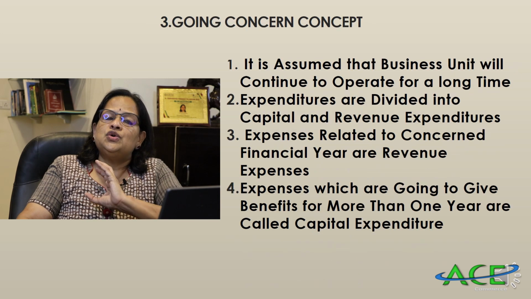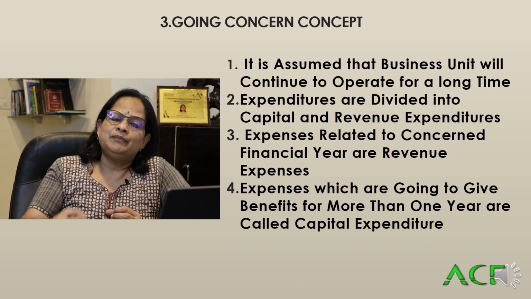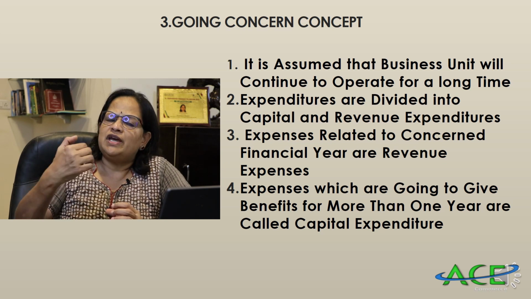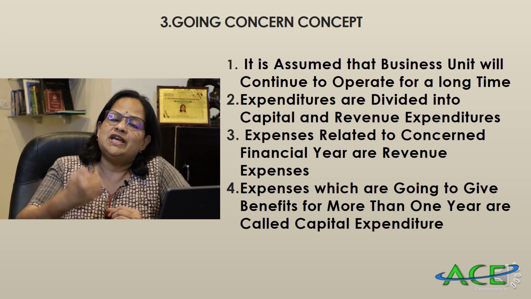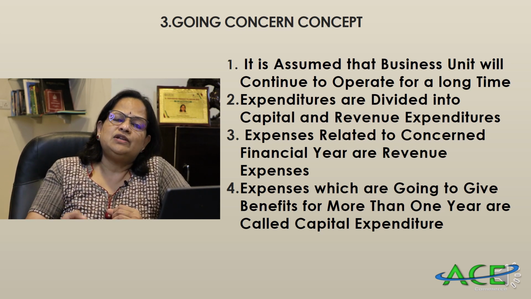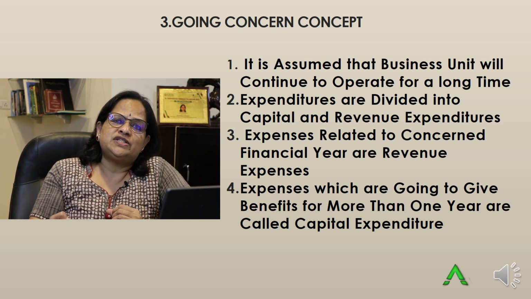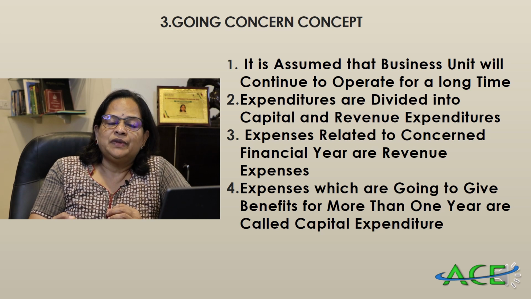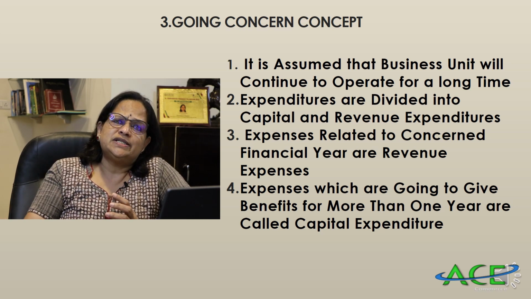Now the third one is going concern concept. You have to remember that when we start a business unit, we have no intention of closing the business unit in the near future. We want it to have an everlasting existence. When you see the history, universities are recorded with more than 400 years of existence. Universities are there in India. Whereas business organizations may have an average life of maybe 100 years, 200 years.